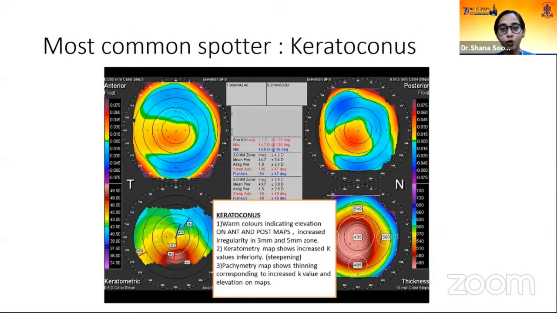Moving on, let's come to the most common spotter, that is keratoconus. Let's see the anterior float, posterior float. You can see warm colors indicating elevations, increased irregularity in the 3 mm and 5 mm zone. The irregularity in 3 mm zone is 4.2 diopters, that is more than 1.5. In 5 mm zone is 3.9 diopters, that is more than 2.5. Also, pachymetry map shows thinning, and if you see the keratometric map, the values go up to more than 49.3. So all of these together, when put together, give us the diagnosis of keratoconus.